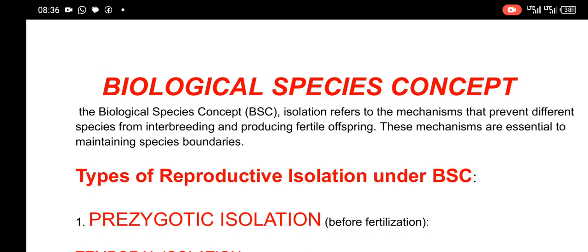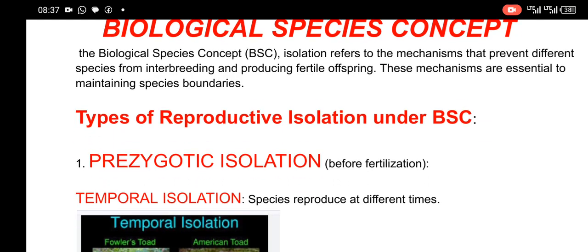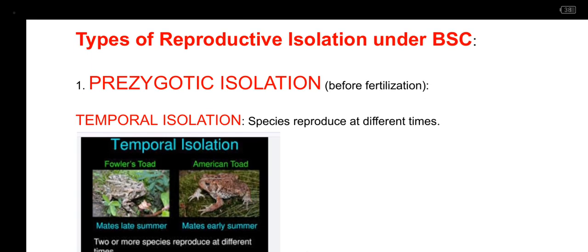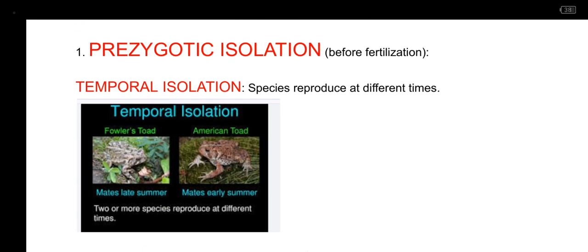Now, when we look at this, it can be split into two, which is the pre-zygotic isolation. Pre-zygotic isolation occurs before what we call fertilization. So in other words, this is what prevents certain organisms from fertilizing. Now, the first thing that we are going to look at is what we call temporal isolation.